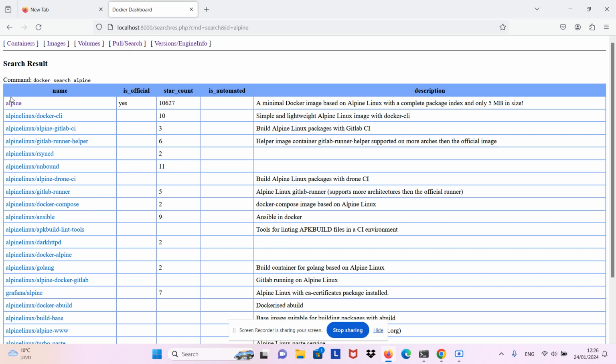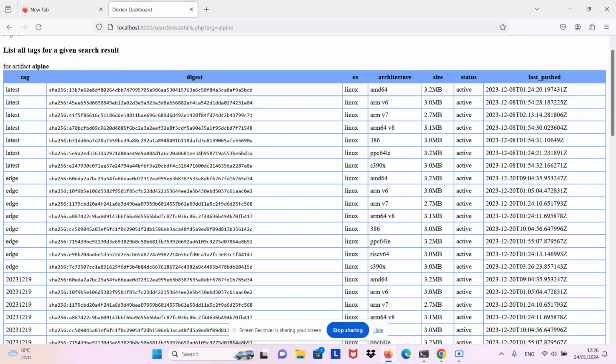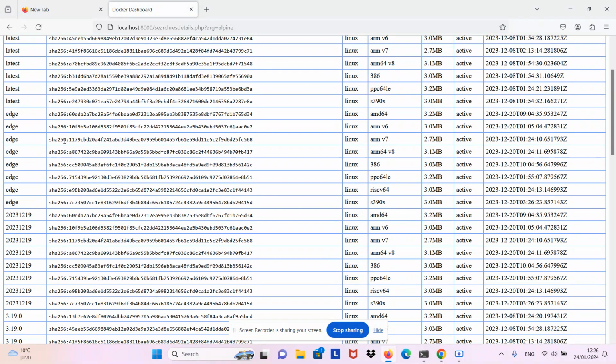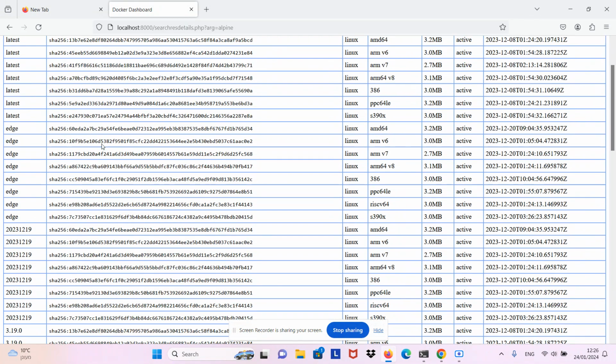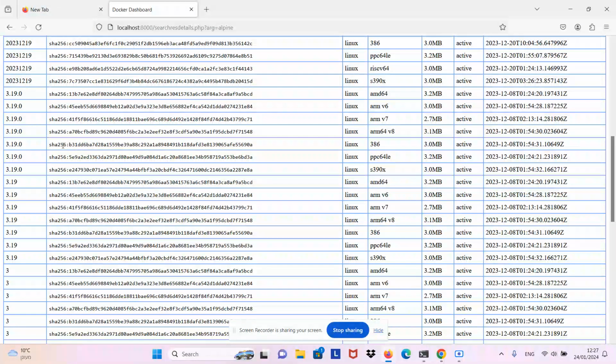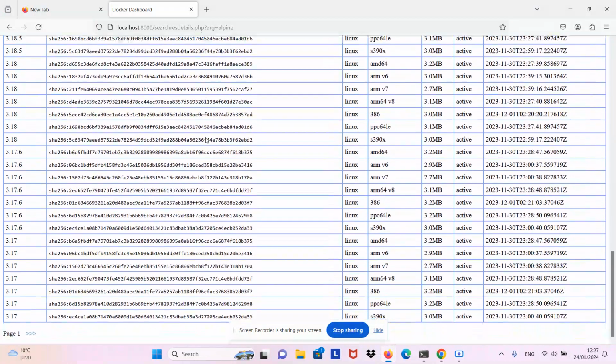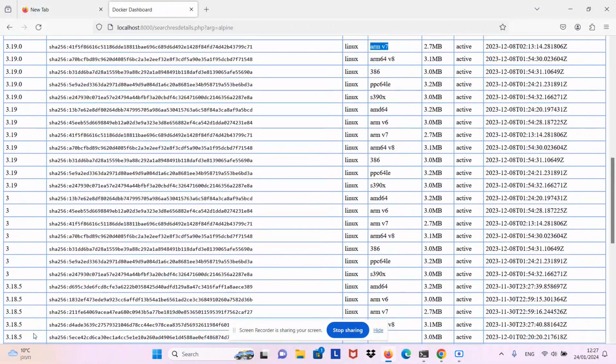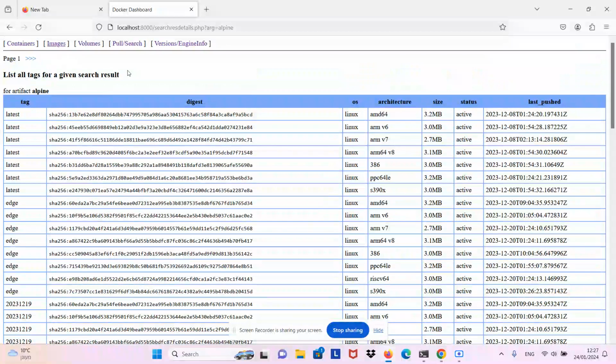Here we see the official Alpine image. This one is a Linux distribution often used with very slim containers. You see there are multiple versions of the image. For each image, you can see the operating system and CPU architecture for that image, etc., etc. You actually can list through all the obtained search results.